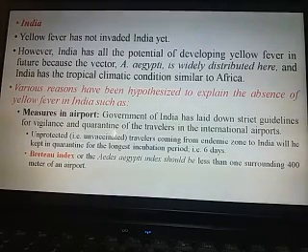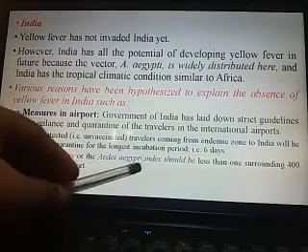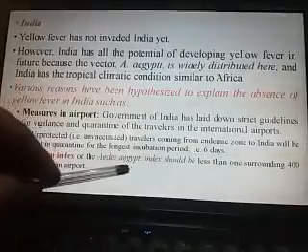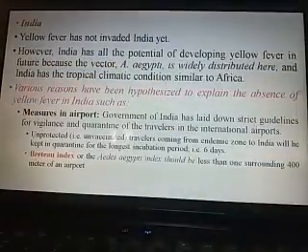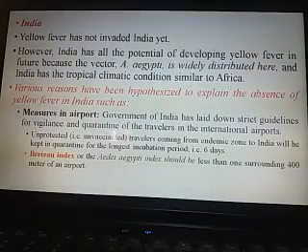That's why the number should be very low. You can see here the Aedes aegypti index should be less than 1 surrounding the 400 meters of the airports.